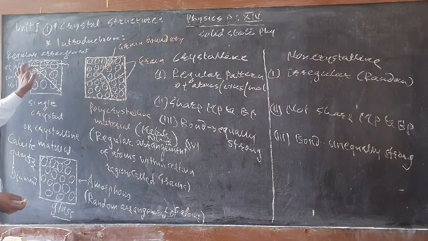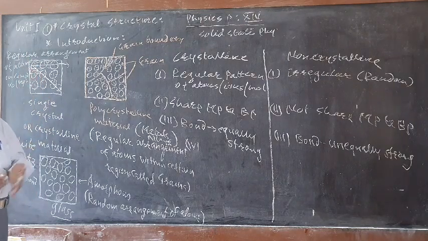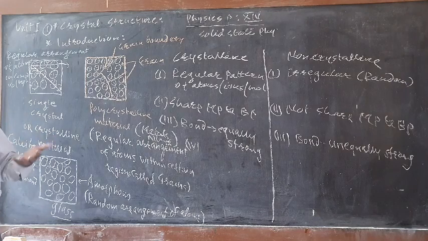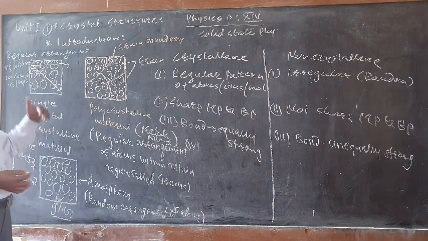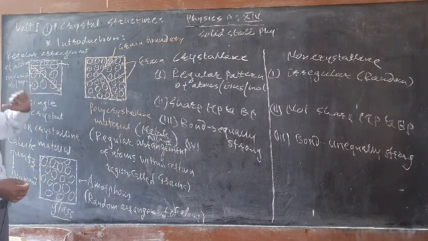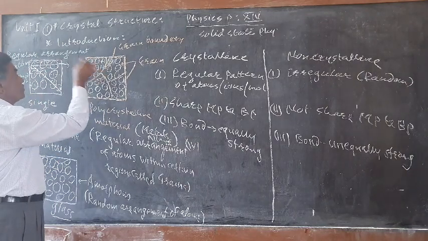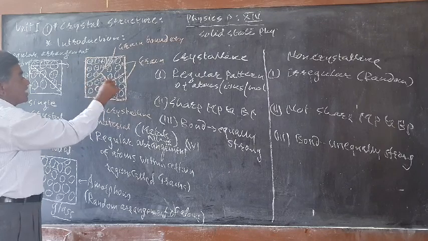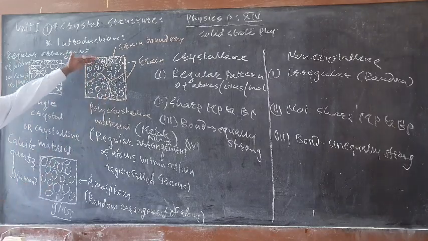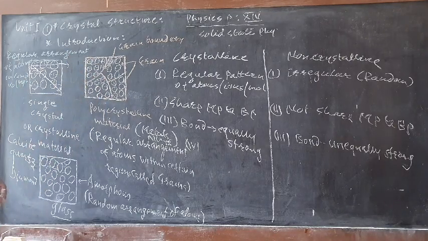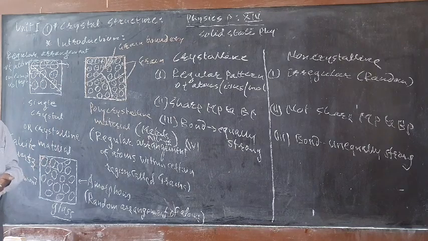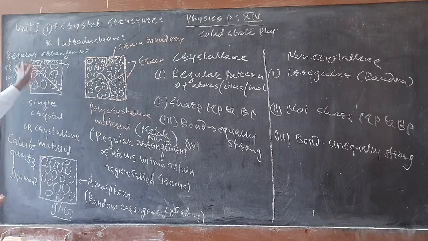So this material is anisotropic in nature. Anisotropic refers to properties of the material measured along different directions, like compressibility, thermal conductivity, etc., being different.